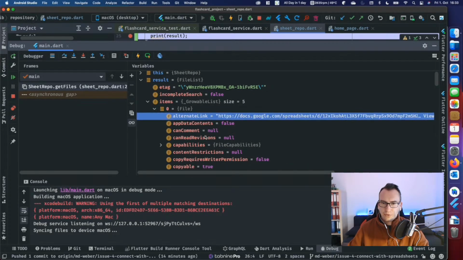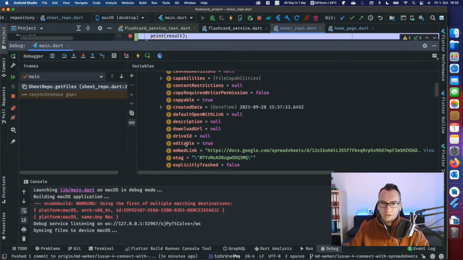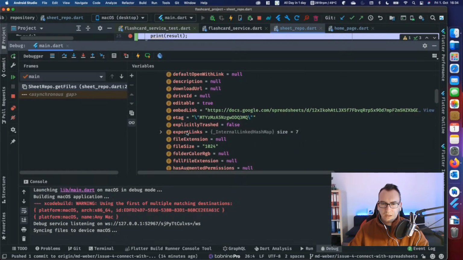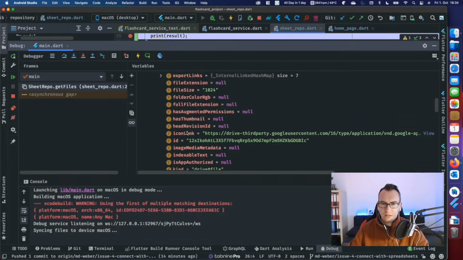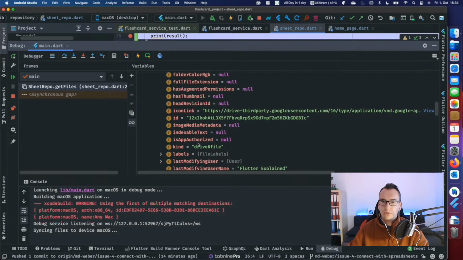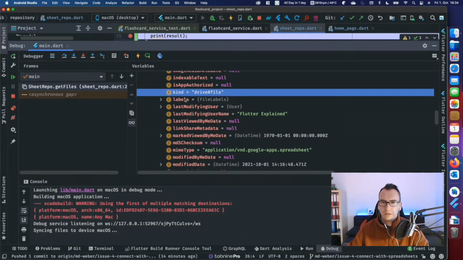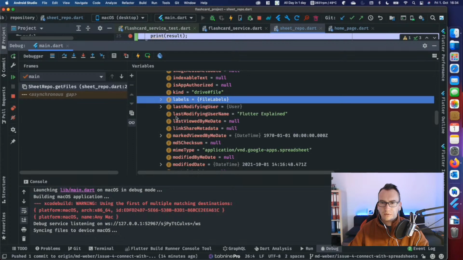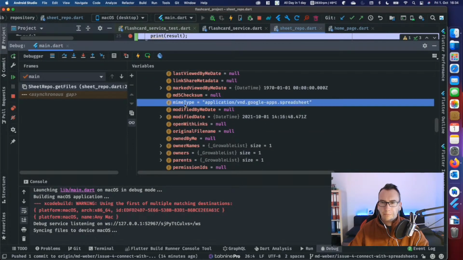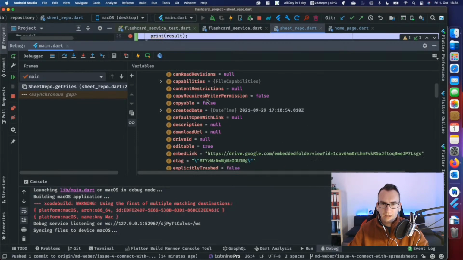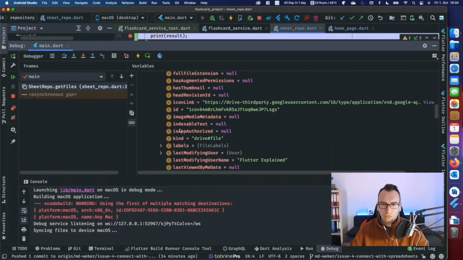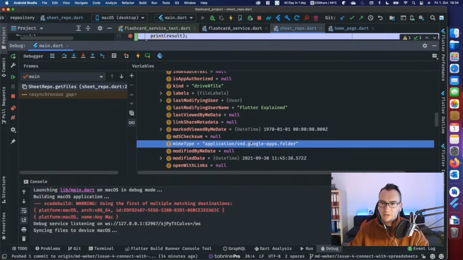So here we have a spreadsheet. Are you somehow specific? Do you have some ideas? File Excel file size? No, it's also just a file. Labels, okay. MIME type. Maybe the MIME type is a thing. Did this one have a MIME type? MIME type. Aha, the MIME type got a folder.